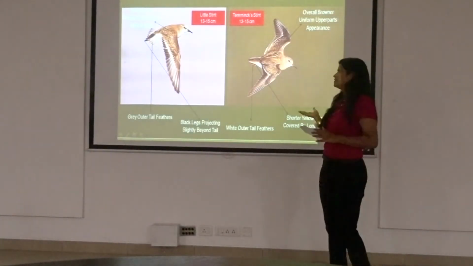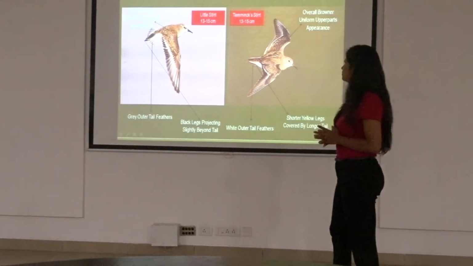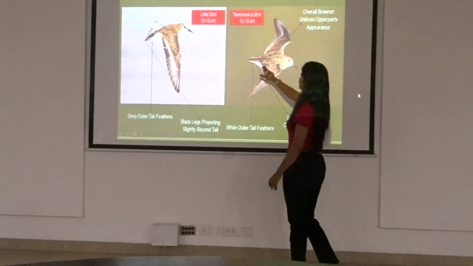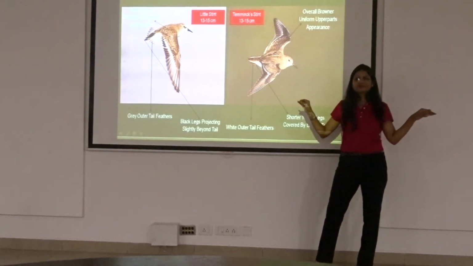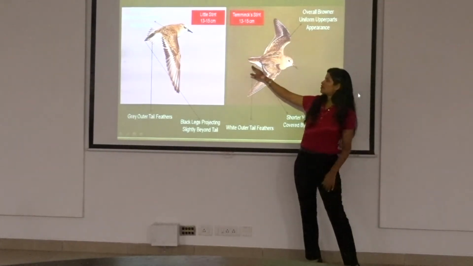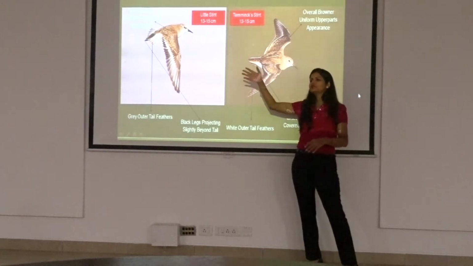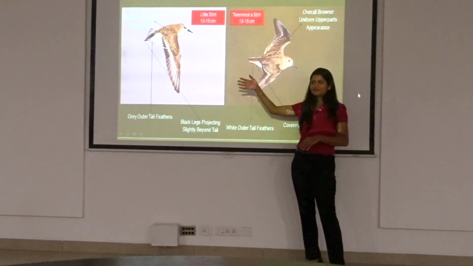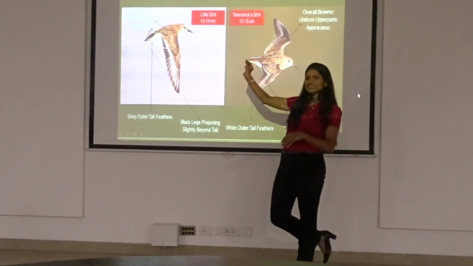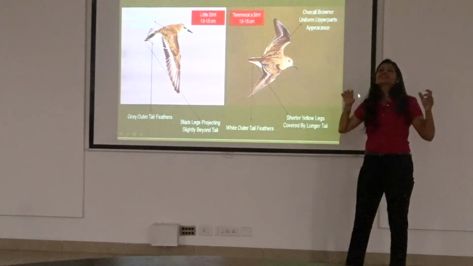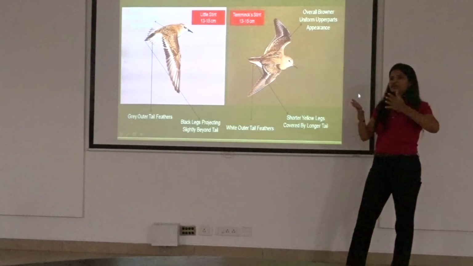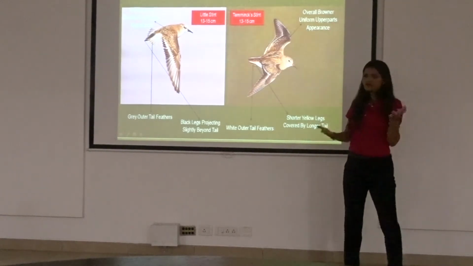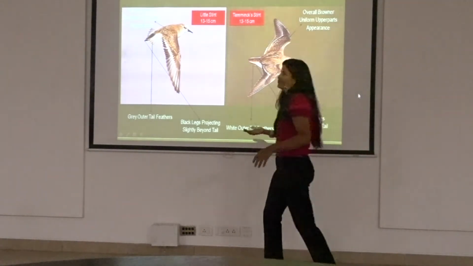Now when in flight, it's not really a great help, but we can have a look. Did I say that a Temminck stint has a longer tail which gives it an elongated look? Right? Since the tail is longer, you see the feet are not really projecting beyond the tail, whereas in a little stint, you can see that slight toe. It's not really necessary for you to know this, but slowly as time goes, because you will be learning everything, you can learn more. I can share the presentation, you can go ahead with more.